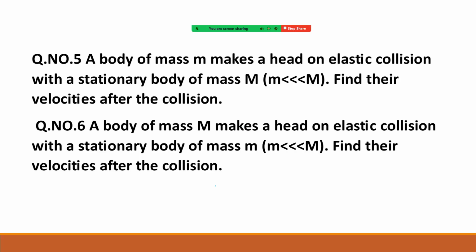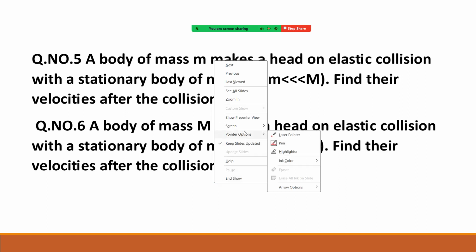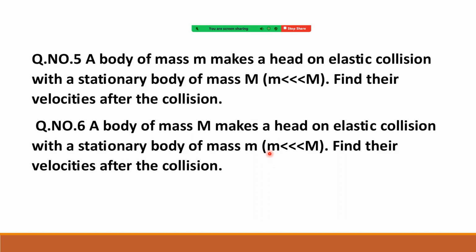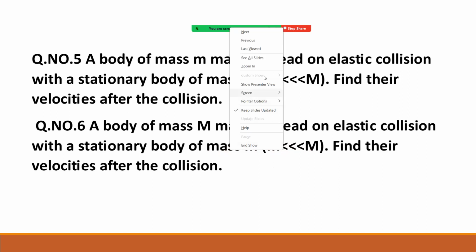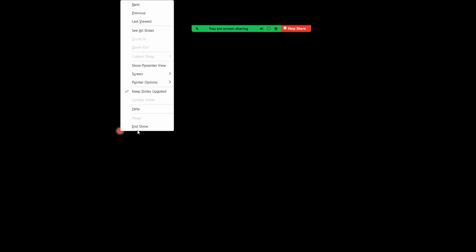See now the next case. The next case is a heavier body moving and a lighter body at rest. Right, now the case is reversed. See carefully. The lighter body is at rest, the heavier body is moving. The heavier body has velocity u. This is capital M. Taking u1 equal to u. The lighter body, small m, is at rest, so the u2 value is 0. Again, head-on elastic collision.